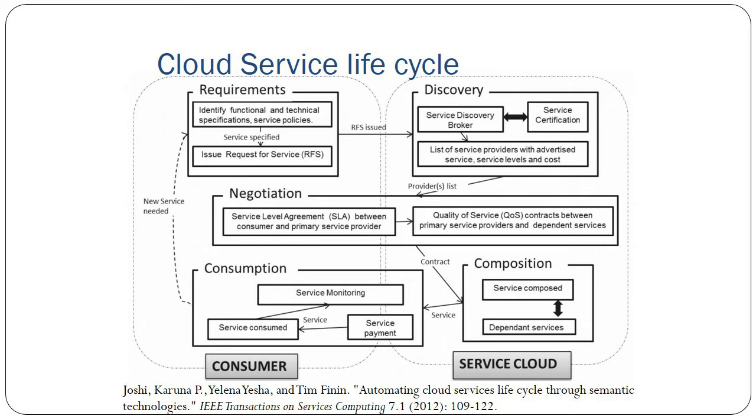Then there are various negotiations your service would do with the customers, which are mentioned in the service level agreement. The service level agreement is a legal document that the consumer and the primary user of the service need to maintain. Then the quality of service needs to be mentioned.